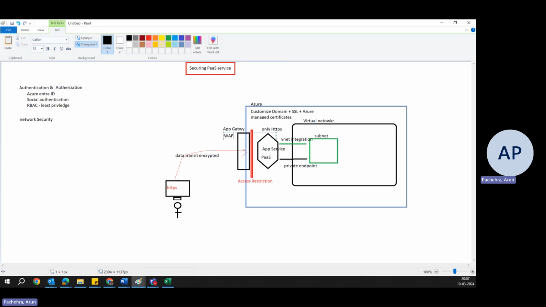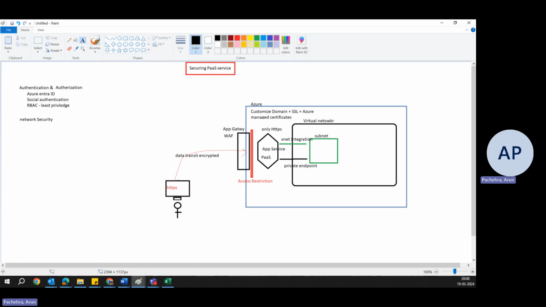Just to add information here, we will go through the DDoS protection, and I think we have already made one video. This WAF is important if you want to secure against DDoS on layer 7 as well, because the DDoS protection provided by Azure IP protection and network protection is for layer 3 and layer 4. If you want to protect layer 7 from DDoS, you must have WAF. It provides you WAF, and also security from DDoS.